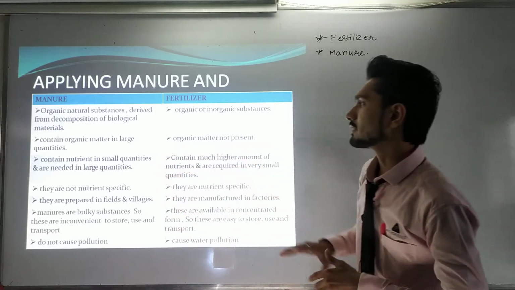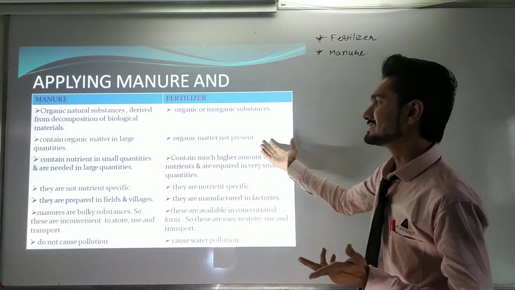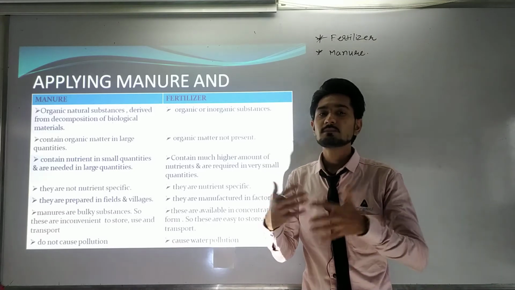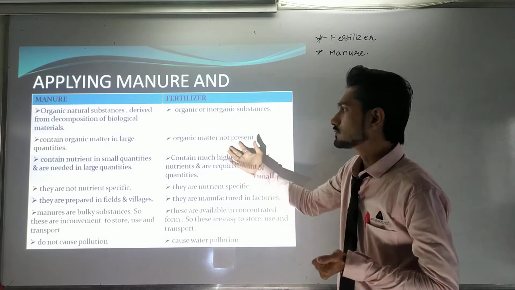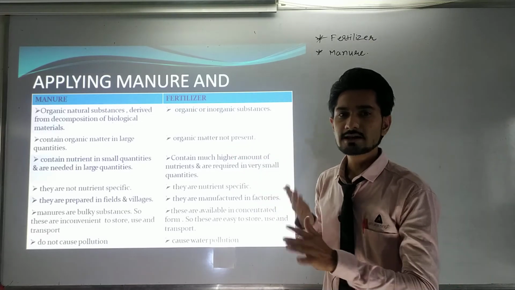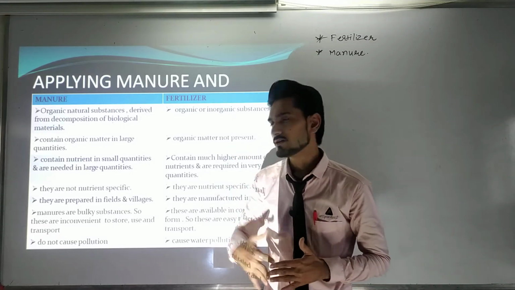In fertilizer, organic matter is generally not present, because here we make the mineral or nutrition components artificially. So no organic component will be available.